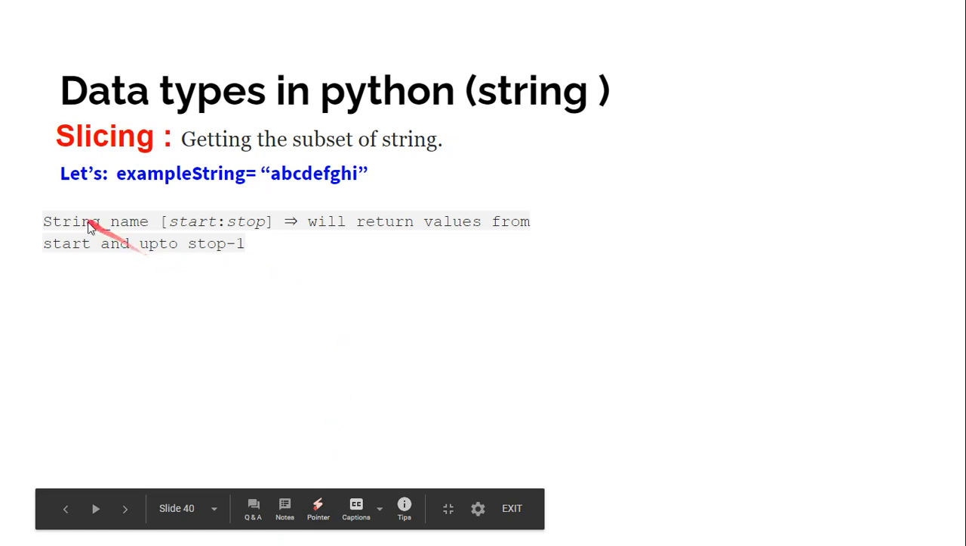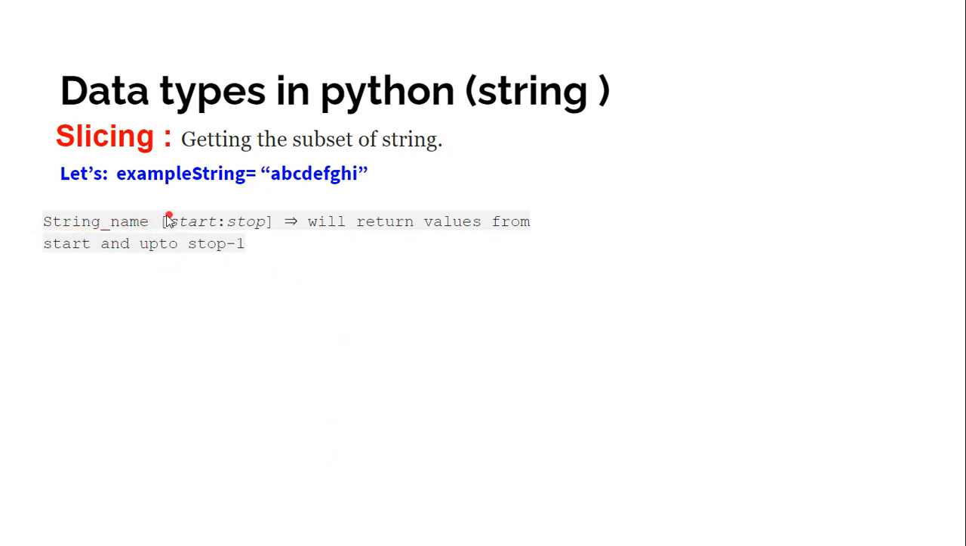So firstly, when you apply slicing, you need to pass the string name, then use square brackets, and inside you need to pass the start value and stop value. So what are start and stop values? Start and stop values are basically the index from where you want to start, and the index where you want to stop. It will return the values from start up to stop minus 1. Note this very clearly. It will return the value from start to stop minus 1.